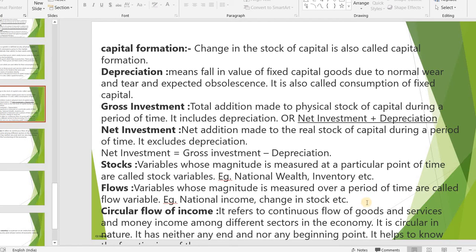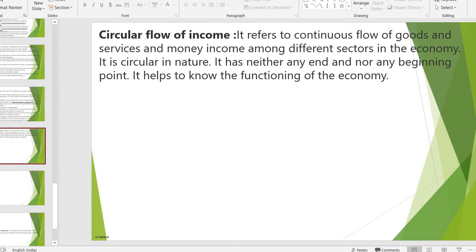From each sector money flows to another sector. Household sector, firms and other sectors are there. That is the circular flow of income.